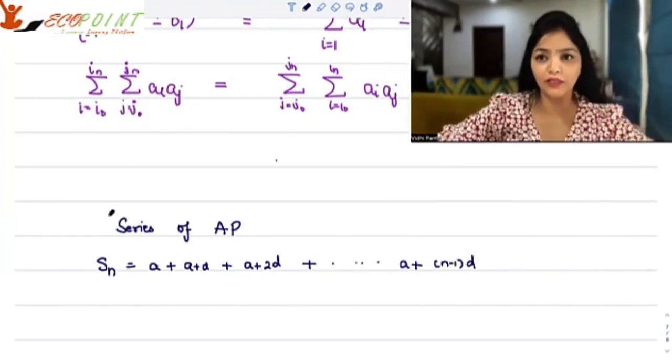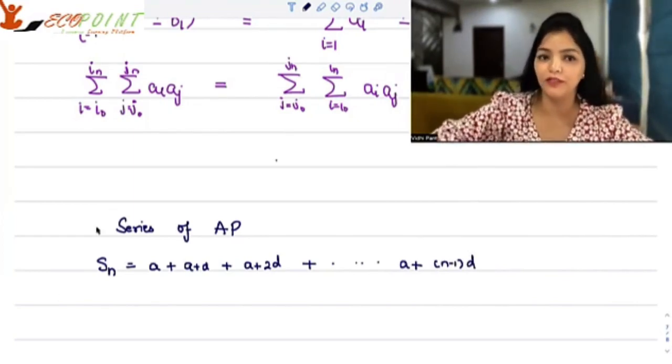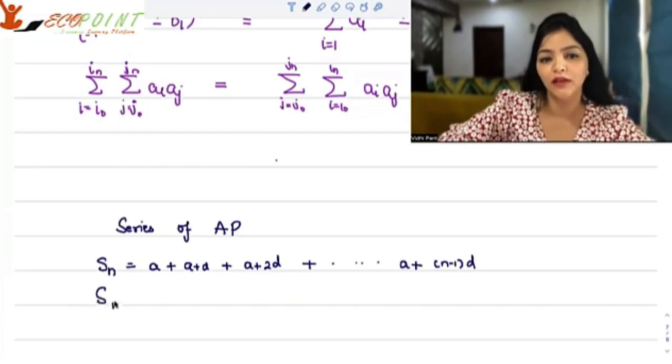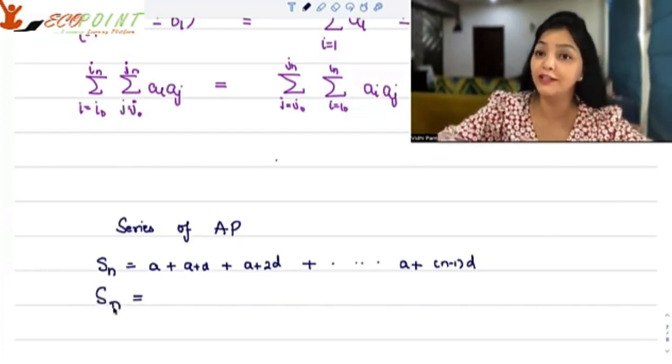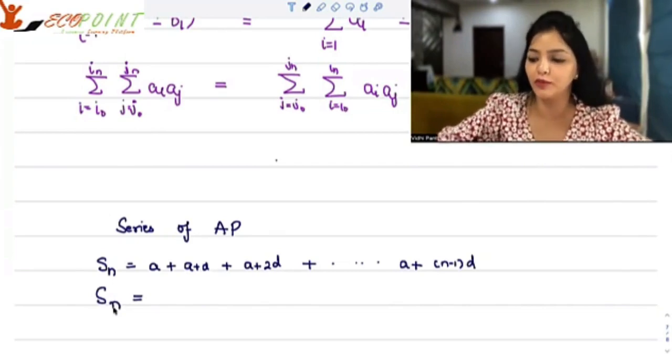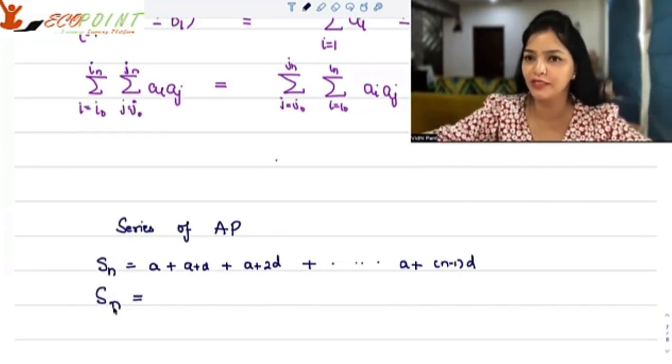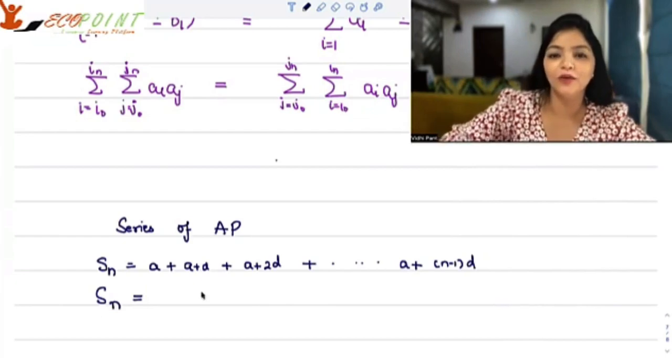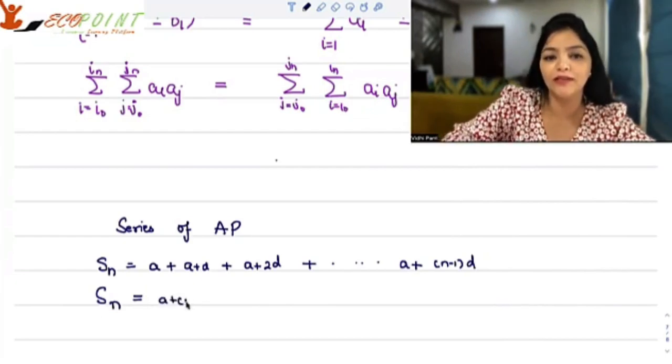Now I want to actually derive a formula for it. For that, I will rewrite this sum, but in the reverse order. See, 1 plus 2 plus 3 plus 4 is the same as 4 plus 3 plus 2 plus 1, right? So I'm going to write a plus (n minus 1)d. Sn will still remain the same, right?